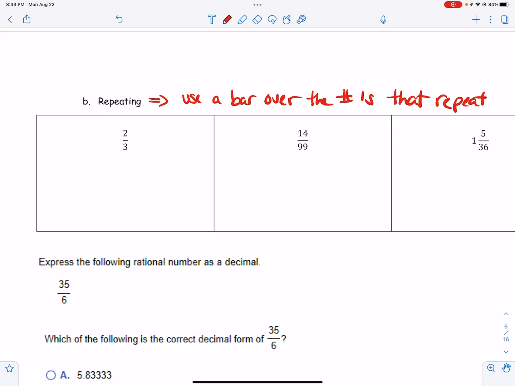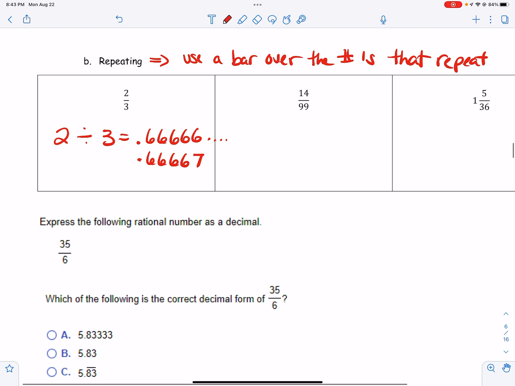So if I take 2 and divide it by 3, I'm going to see 0.6666, and it's going to go on. But on your calculator screen, it only can hold so much. So they're going to give you a multiple choice. And actually on your calculator screen, you may have something that looks like this. They'll take that last 6 and round it. But it'll be a multiple choice, and the correct answer will be 0.6 with a bar over it, okay?